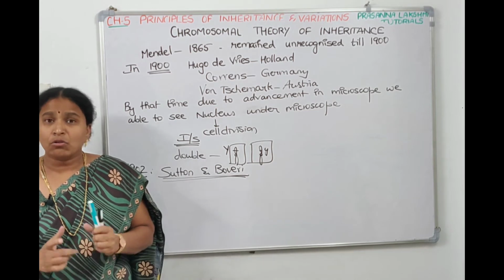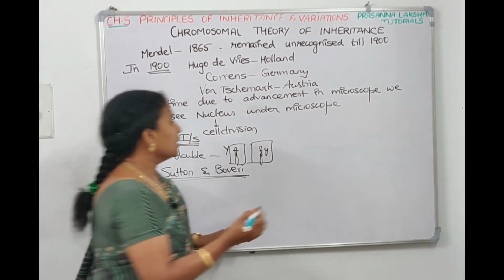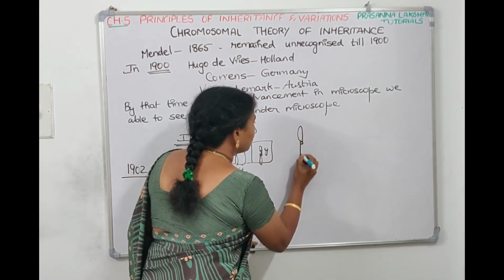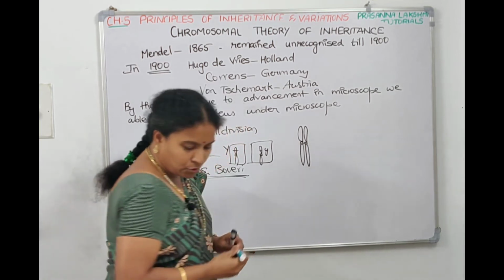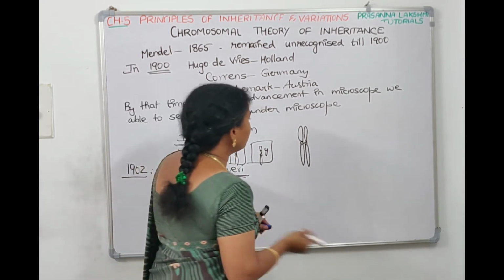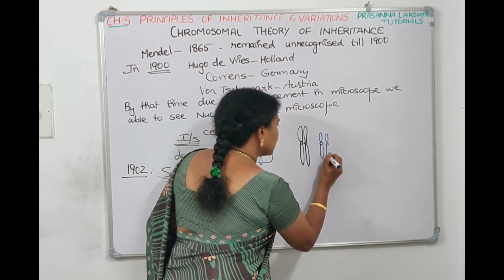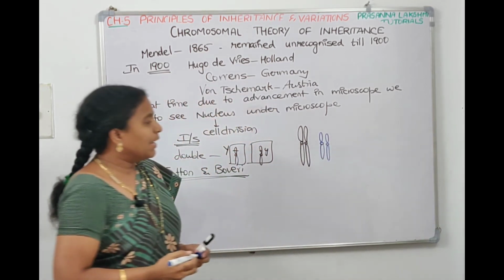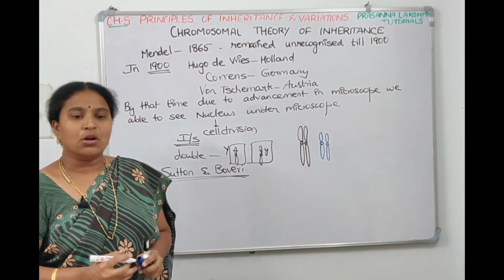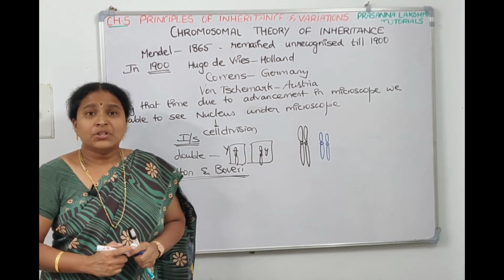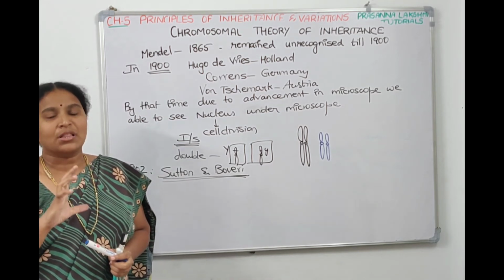So they tell us that chromosomes and genes are present in pairs. We are diploid organisms. Now in diploid organisms, the chromosomes are in pairs only, right? This is one pair of chromosomes, and this is another pair of chromosomes. So they tell that the chromosomes are present in pairs, and genes are also present in pairs. Now, alternating forms of genes are called alleles.